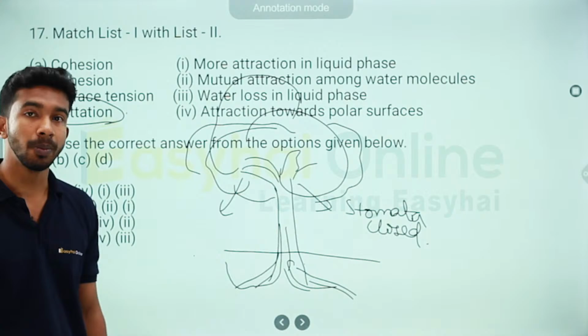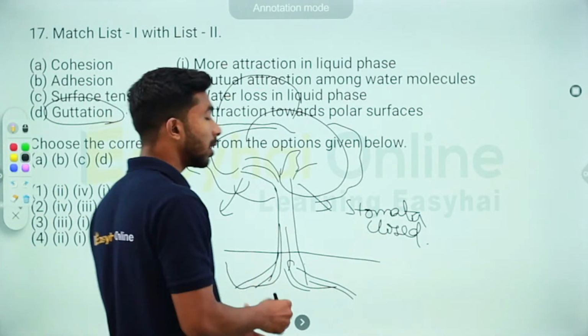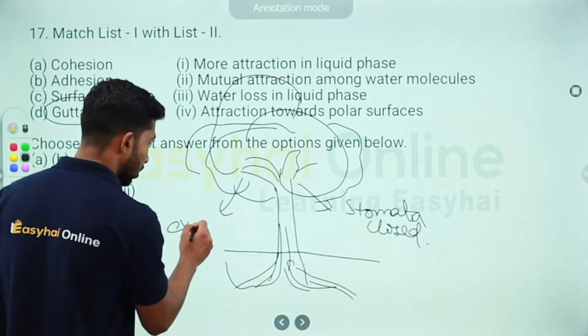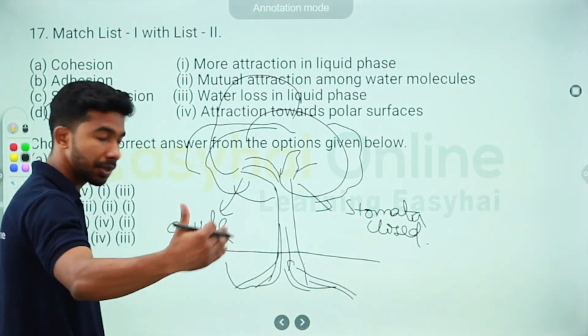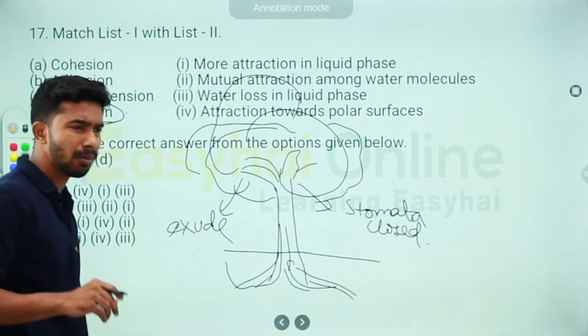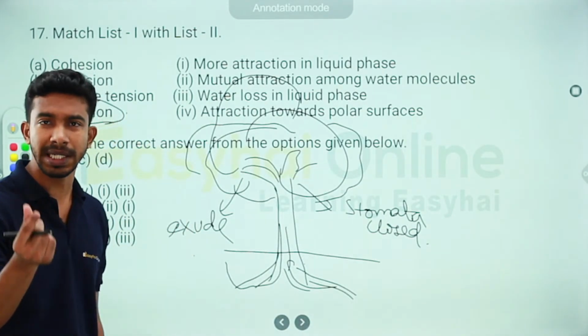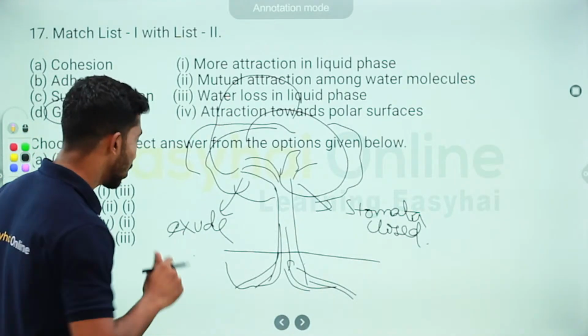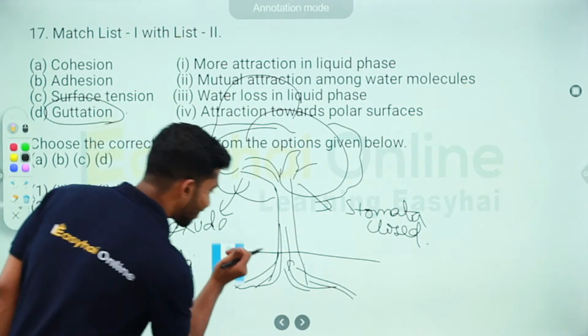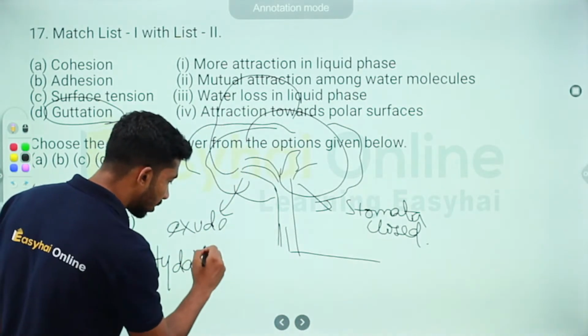Where does this water go? This water is actually exuded out. Let's use the term exude. Exude means to give out. It is exuded out through particular structures, basically pores, called water glands, also called hydathodes.